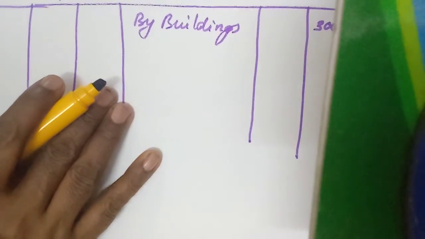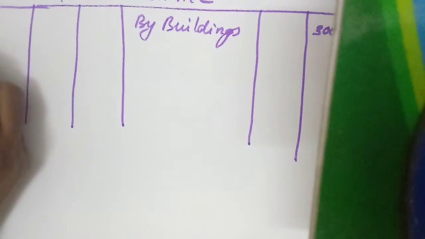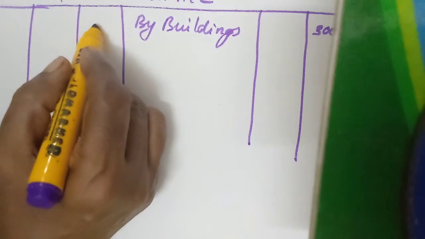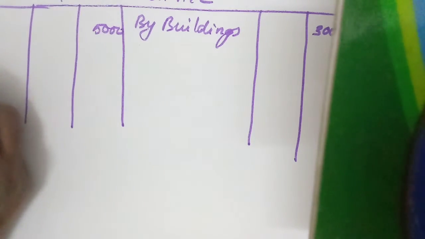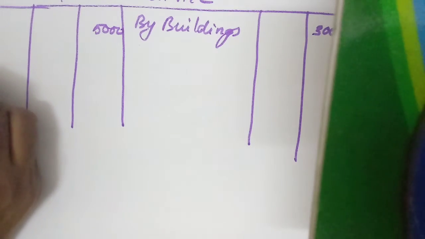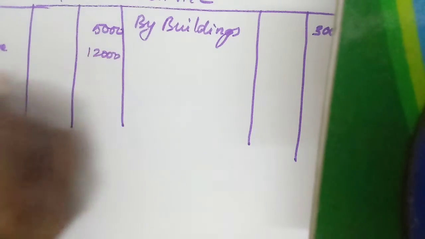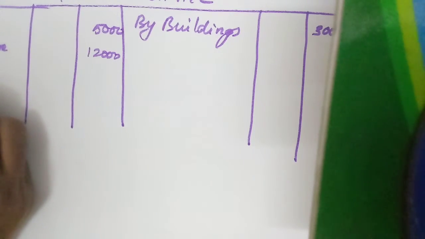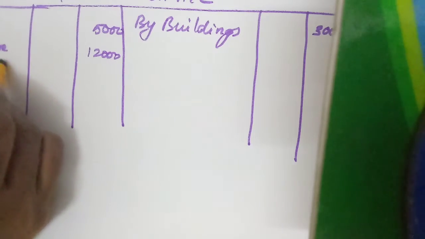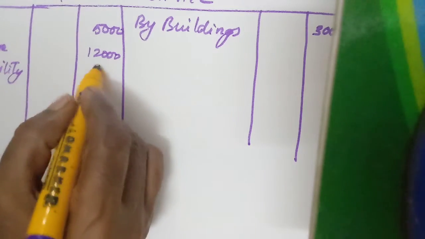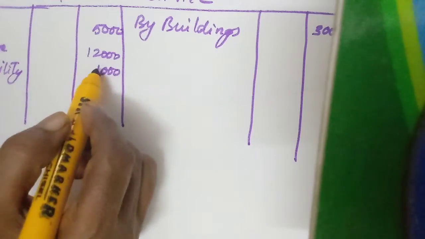Then revaluation account debtor to stock, 5,000. Furniture 12,000. Outstanding liability 1,000. So 18,000, here 30,000. So 12,000 will be the profit, isn't it? To profit on revaluation account